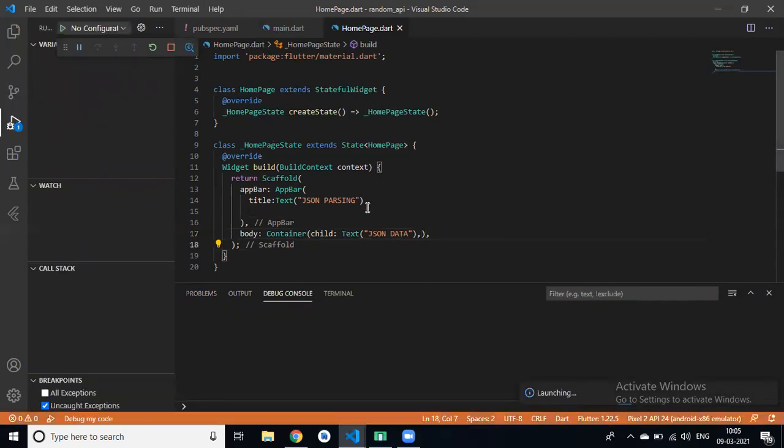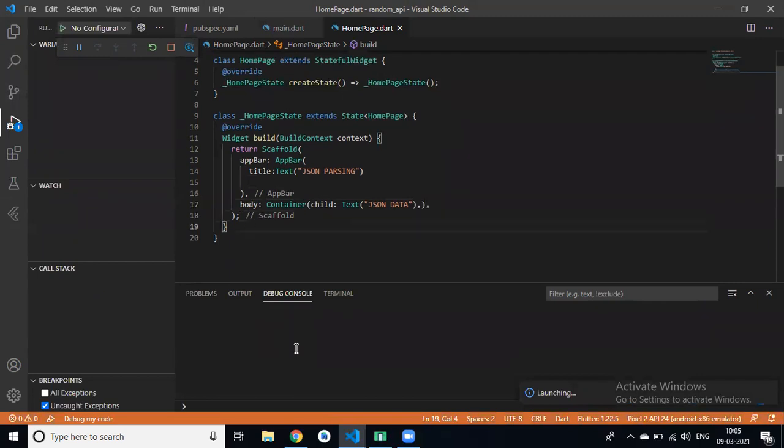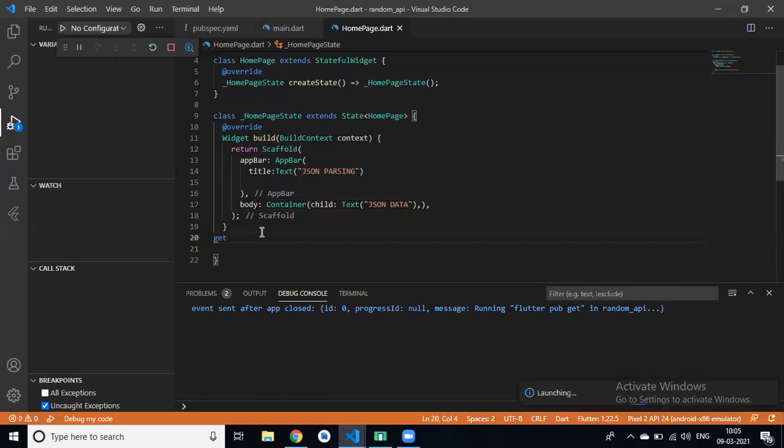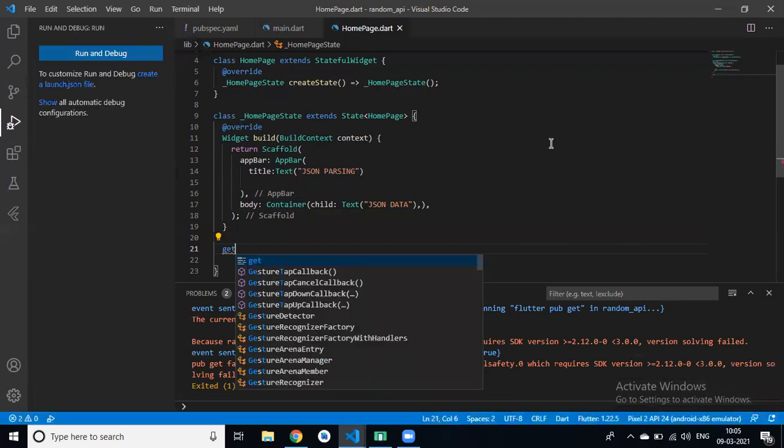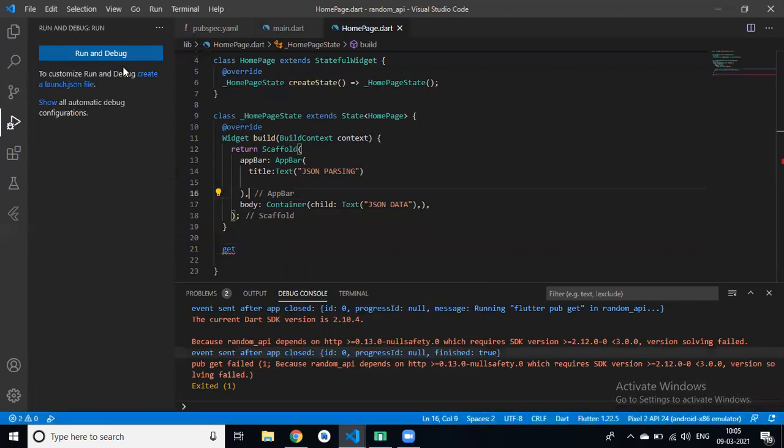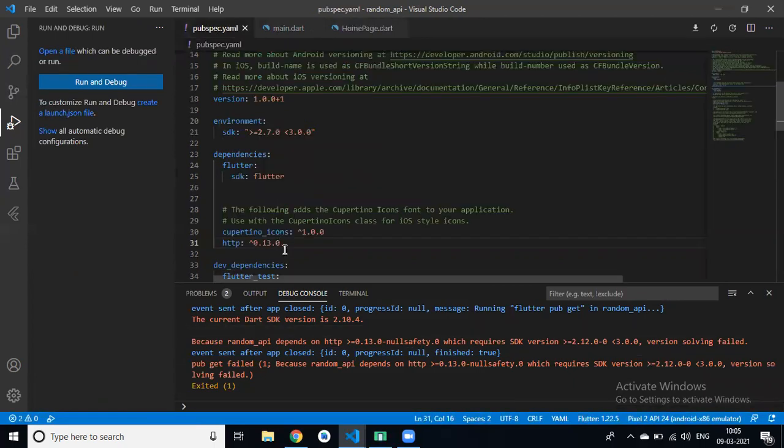So for parsing our JSON data in our application, we have to create a method. But pub get failed. Why? Oh, same error. Where is the pubspec file? You have to downgrade this. You got the same error, Divya? No, Roshan, this is something different.